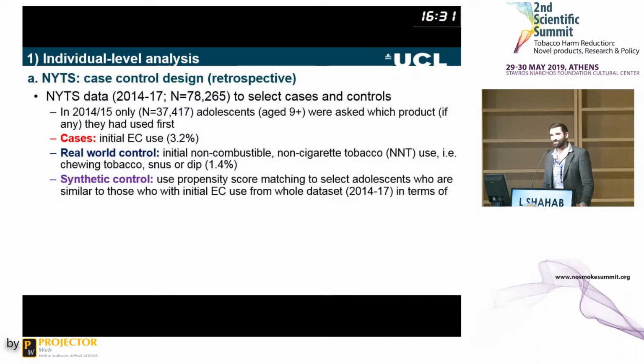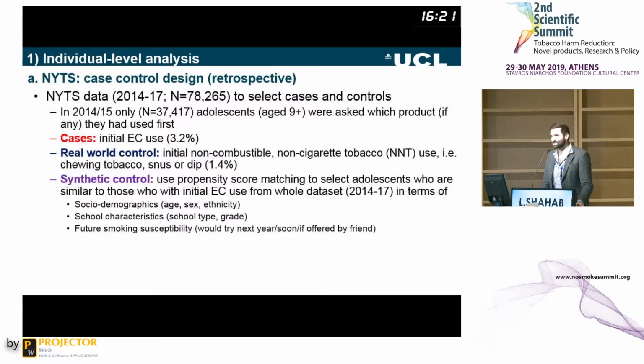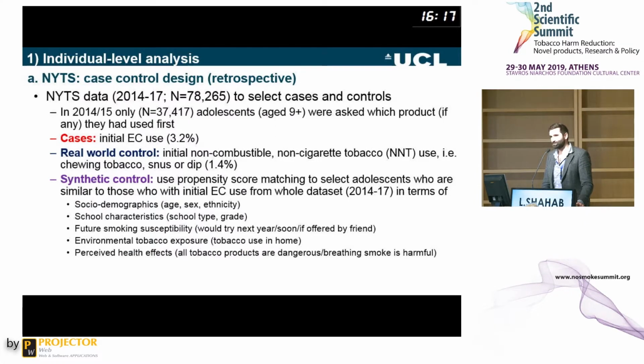And then we selected a synthetic control, and this is called propensity score matching, where basically you select your cases, those kids who use e-cigarettes first. We know what they look like in terms of sociodemographics, their school characteristics, future smoking susceptibility, environmental tobacco exposure, perceived health effects. And then we select, from kids who haven't used an e-cigarette first, those kids that look exactly the same as those who've used an e-cigarette first, based on all these characteristics. So it's a synthetic control group that is selected from the whole sample.